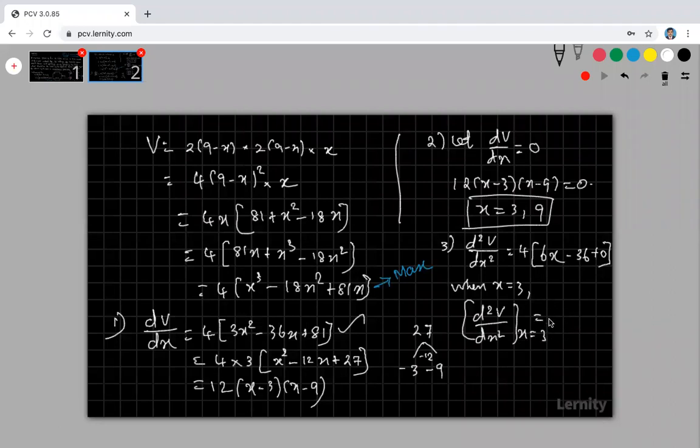That is the answer. So this is 4 into, this is 3 into 6, 18 minus 36. So this is minus 18. Minus 18 into my 4, it is negative only. Okay, because my negative number is the biggest number compared to this 18. This is the bigger one. So therefore, I will get the answer in negative. So when I'm applying x is equal to 3, I'm getting negative, which means this point is a point of maximum, which implies my x is equal to 3 is a point of maximum.